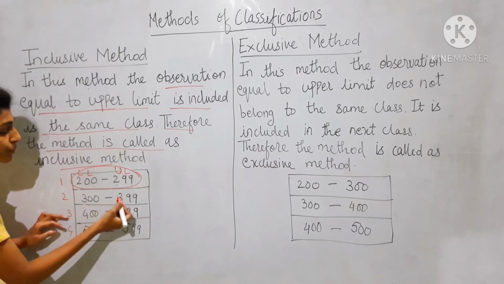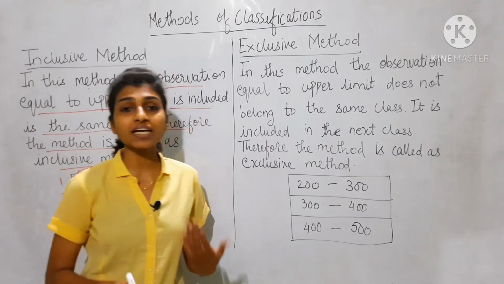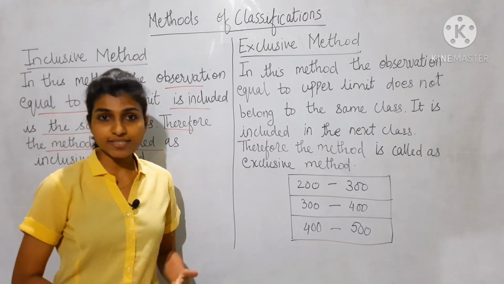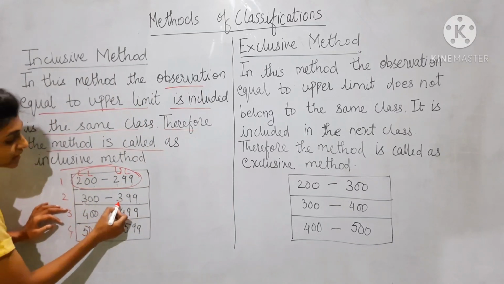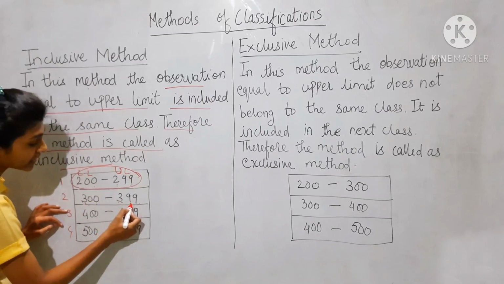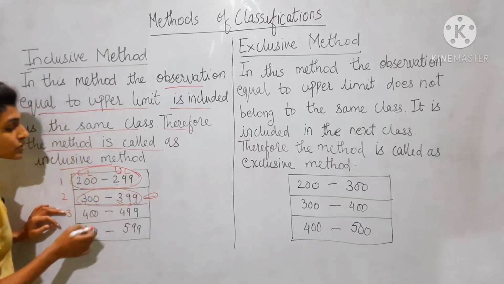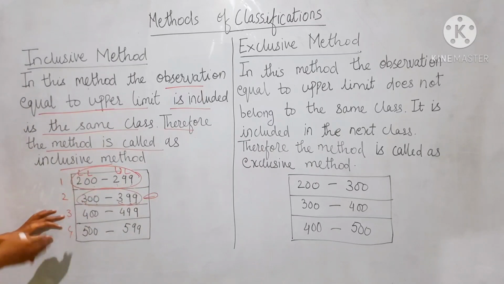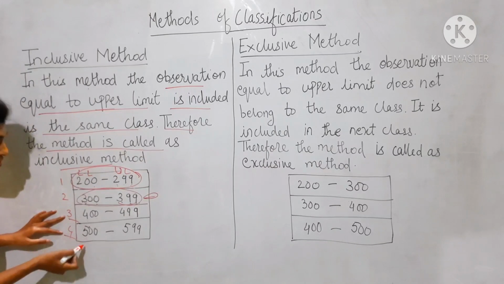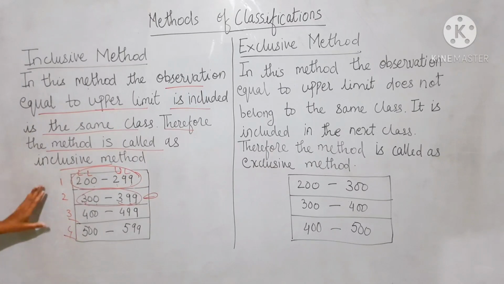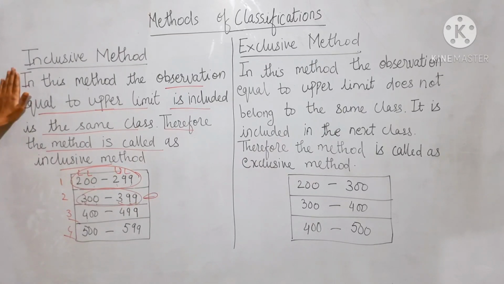Clear? So in short, you can say that the inclusive method is used when the classes are not the same. So 299 and 300 and 399. So 399 is included in the second class only. It is not included in the next succeeding class. It is not included in the third class, and it is not included in the fourth class also. So this is the inclusive method.